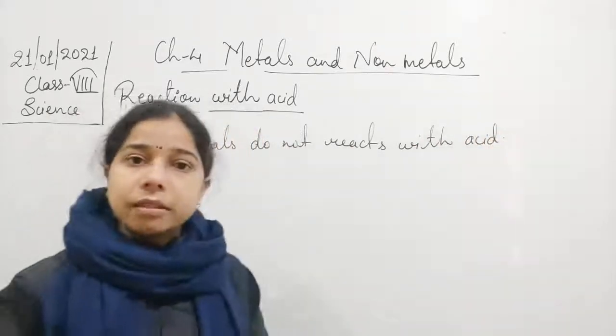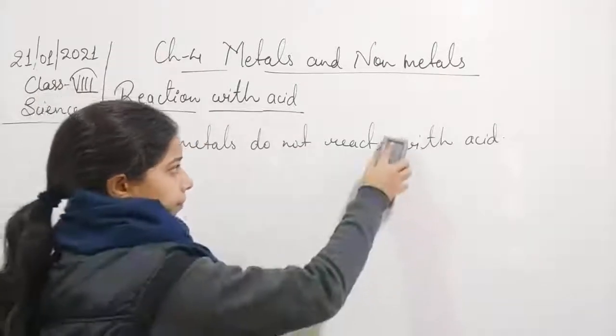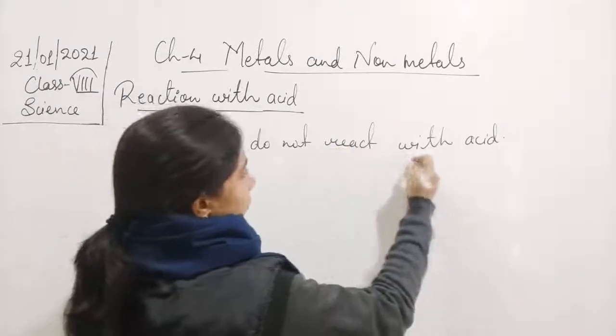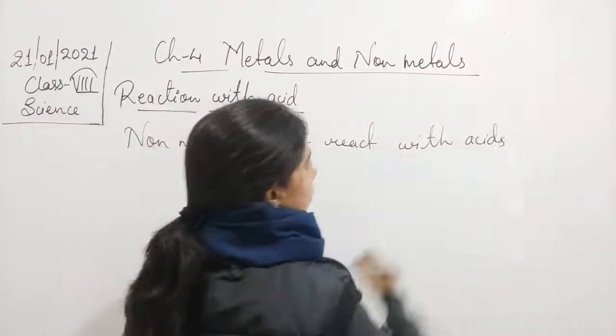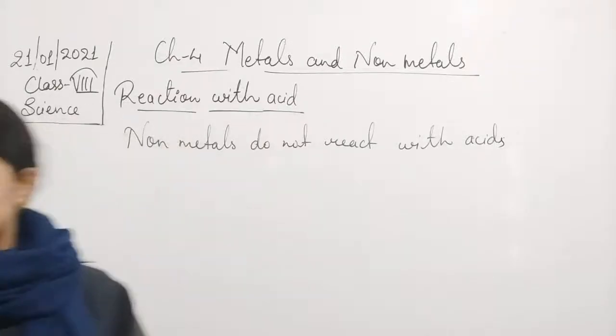So metals react with the acid, but non-metals do not react with the acids.